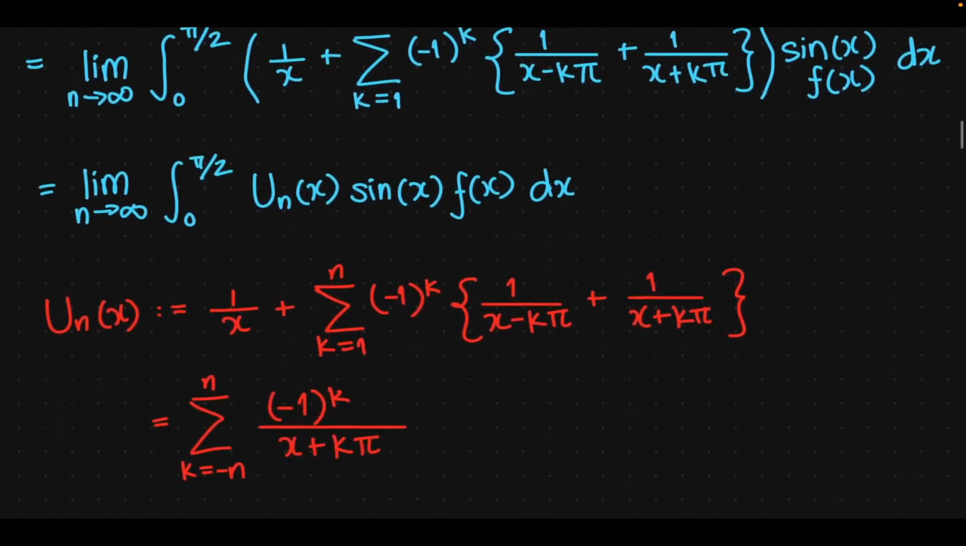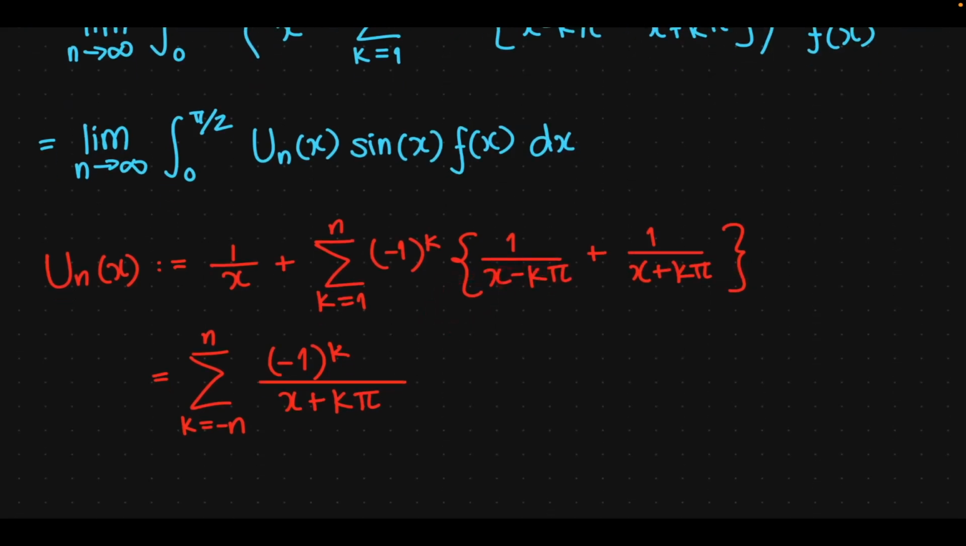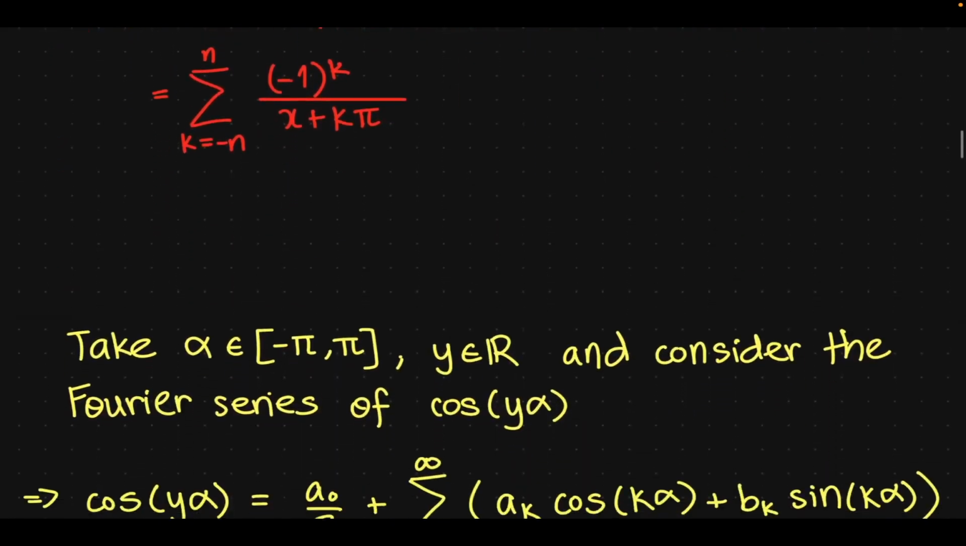Now, to evaluate this u_n of x, which is just 1 over x plus the sum from k equals 1 to n of minus 1 to the k, 1 over x minus k pi plus 1 over x plus k pi, can be compactly written in this nice form: the sum from k equals minus n to n of minus 1 to the k over x plus k pi, because we notice that this will indeed be the same form. If we split this from minus n to 0 and 1 to n, this will indeed give us back the form we had on top. So this is a nice compact form for u_n of x.